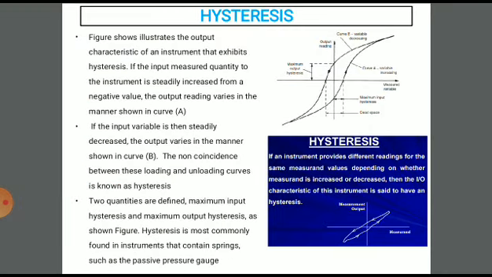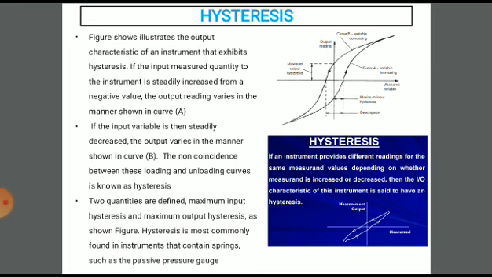Next is hysteresis. It is a phenomenon which gives different output effects when loading and unloading, whether it is a mechanical system, an electrical system, or any system. Hysteresis is the non-coincidence of the loading and unloading curves.